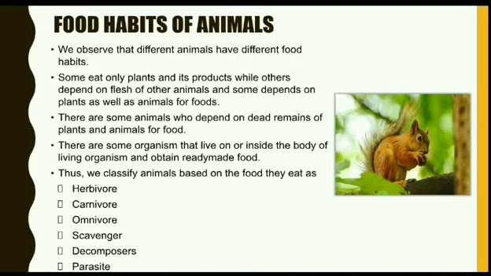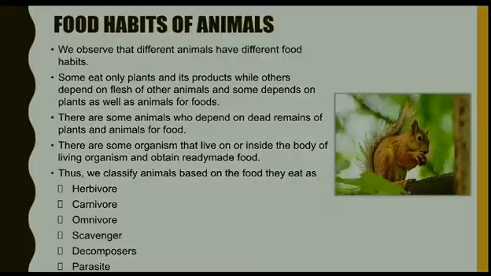There are some organisms that live on or inside the body of living organisms and obtain ready-made food. Thus, we classify animals based on the food they eat as herbivores, carnivores, omnivores, scavengers, decomposers, and parasites.